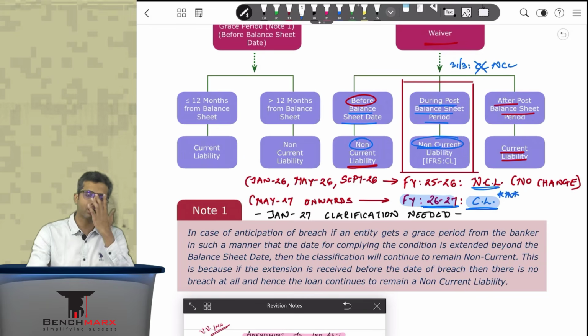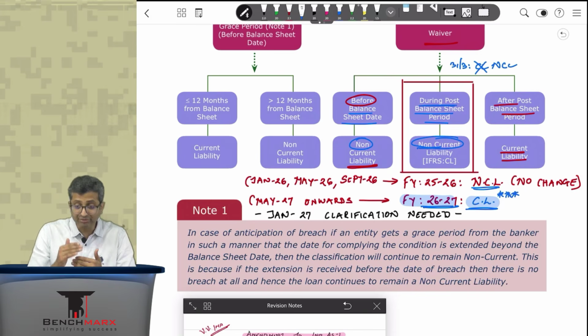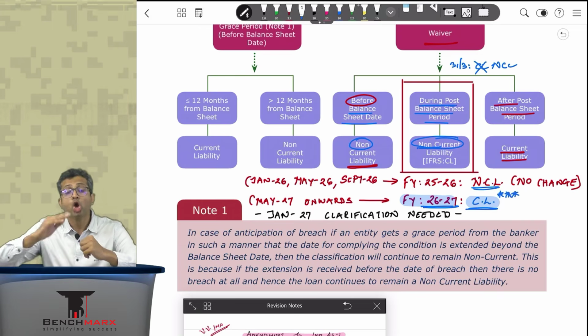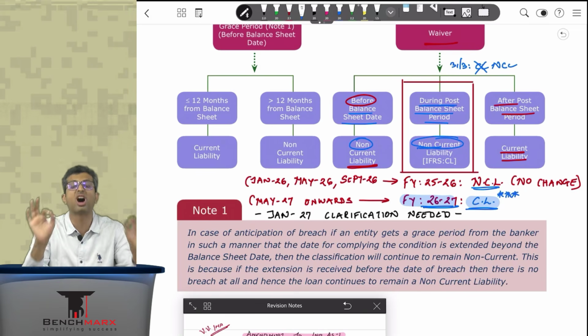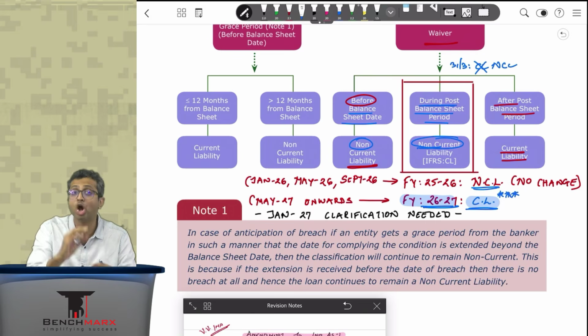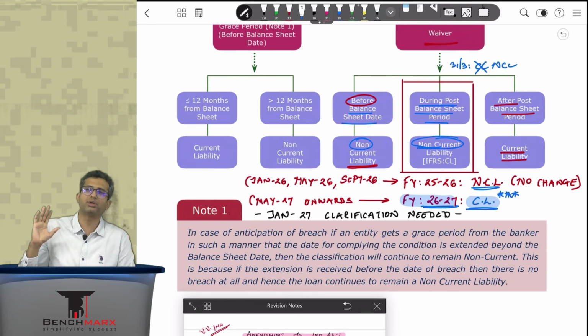This created a bit of confusion and inconsistency with the global standards, and hence in order to align ourselves with the global standards, we said let us follow the IFRS treatment only, which means if the waiver is obtained after the balance sheet, during the post-balance sheet period, as on balance sheet date there was no waiver, and hence going forward this will now be treated as a current liability. Listen to this again. Going forward, this will be treated as a current liability. That exception, that okay, in the post balance sheet period we got the waiver, let us adjust it on the balance sheet, will not apply.